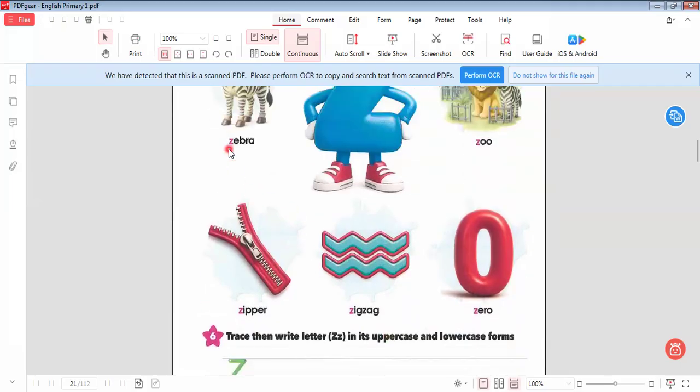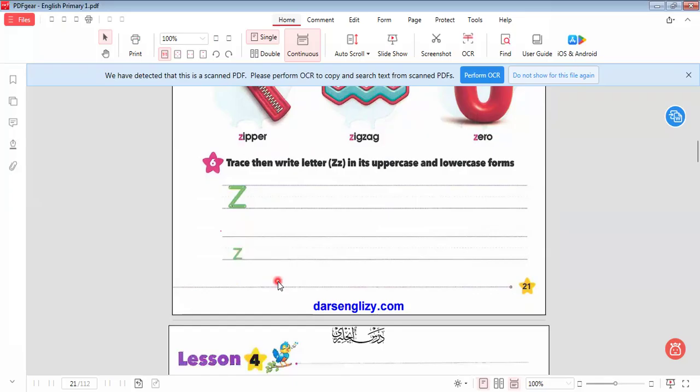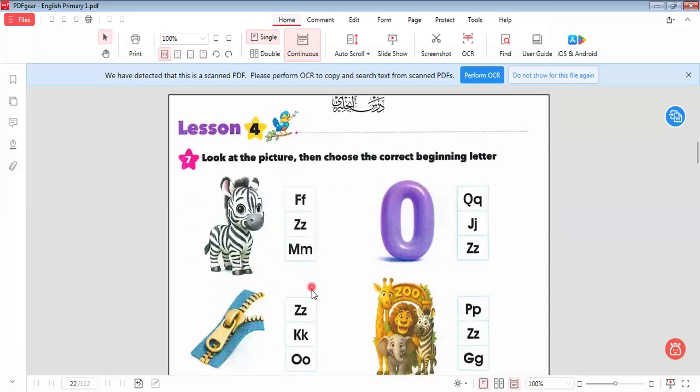Okay. Here we have zebra, zoo, zero, zigzag. This is the line called zigzag. Not straight. Okay, zipper. So here is the uppercase and lowercase of the letter Z. Let's do this exercise together.